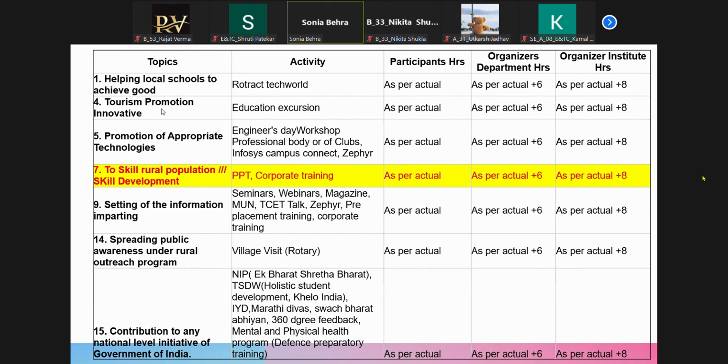A simple example of tourism promotion: sometimes you go with your parents for a family picnic. There are lots of eco villages nowadays. You have eco farms also.